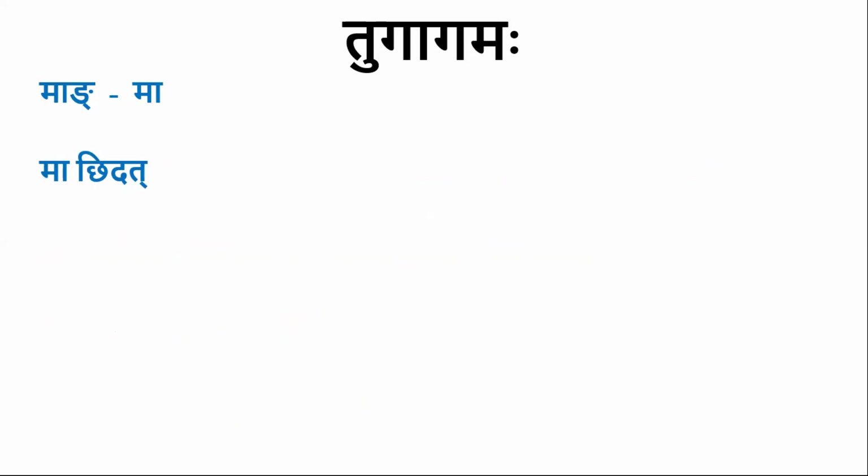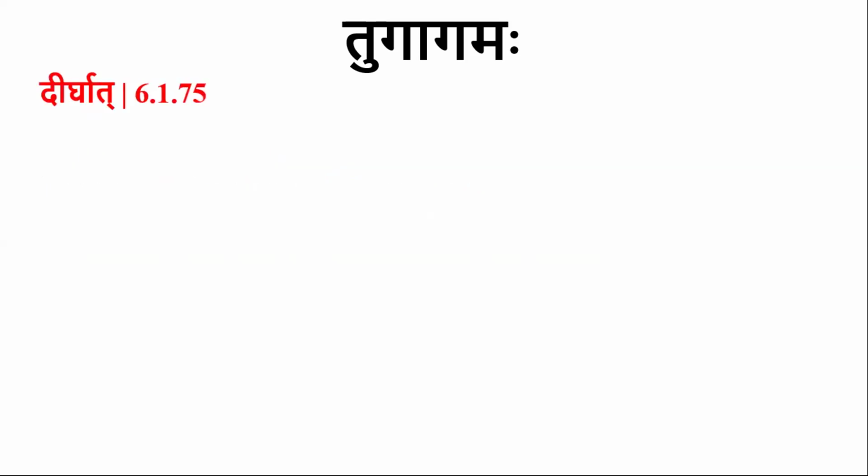So Ma kuru means don't do. Ma chidat. Here Ma is followed by Chakara, so there will be Tugagama again. Same Shutva, Ma chidat. This is about the sutra Ang Mangoscha. By Ang Mangoscha, if Ang or Mang are followed by Chakara, then there will be Tugagama. It is very simple.